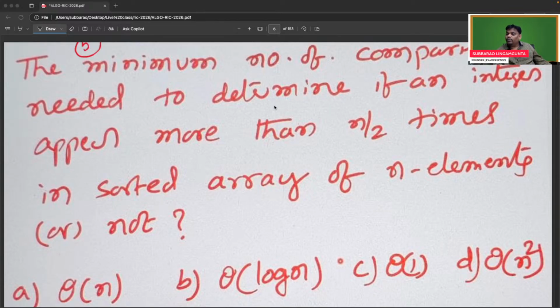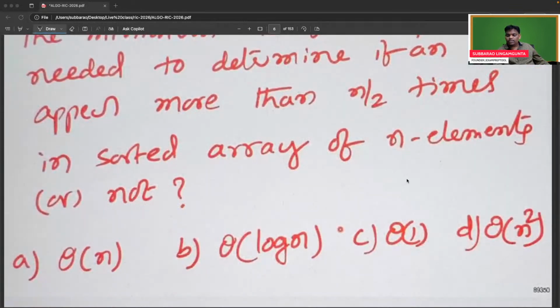If not sorted, to find out any element of this type, it's going to be a very interesting one. That is going to be Moore's voting algorithm. Moore's voting algorithm means a voting algorithm. In voting also it is the same: if anyone gets more than half, he will be the winner. So almost one scan is required. Using Moore's voting algorithm you can do it, and that takes order of n time.